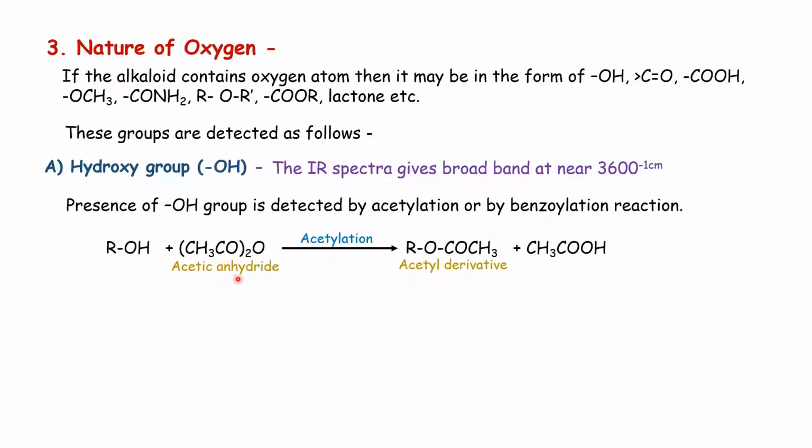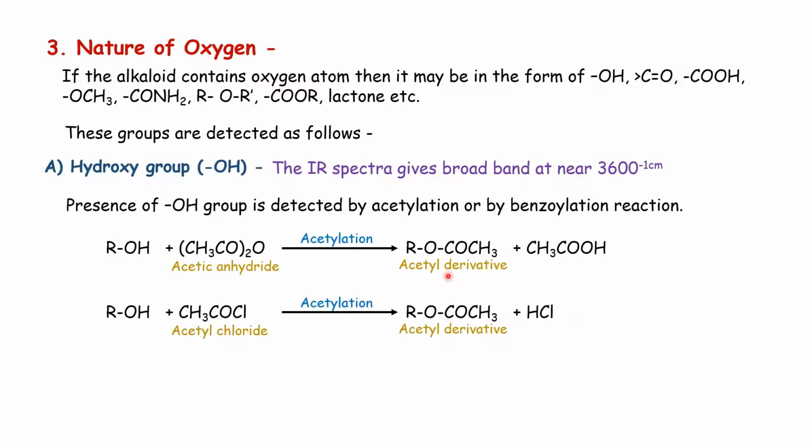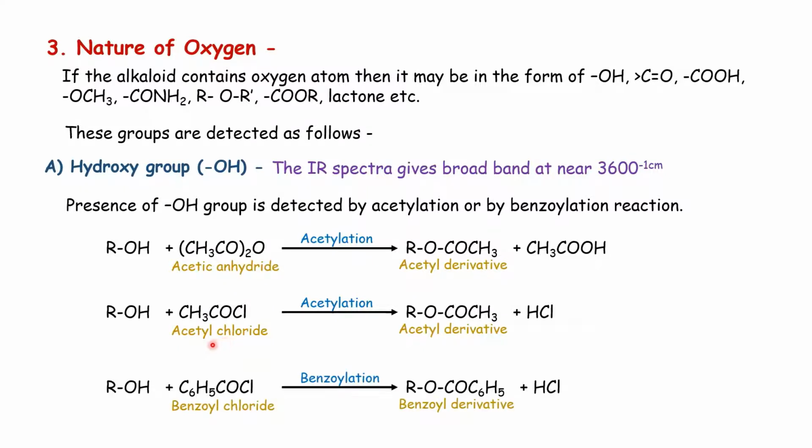When it is treated with acetic anhydride, then upon acetylation, acetyl derivative is obtained. This is the same reaction, that compound containing OH group, when it is treated with acetyl chloride, we get acetyl derivative. When it is treated with benzoyl chloride, benzoylation takes place and benzoyl derivative is obtained as the product.